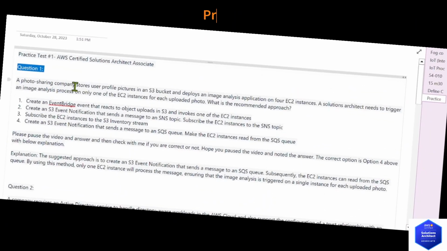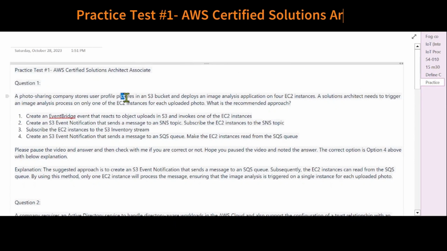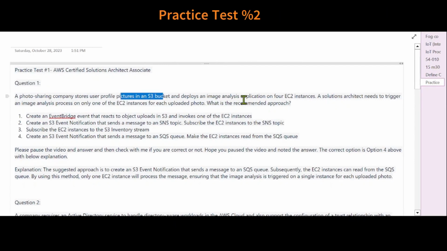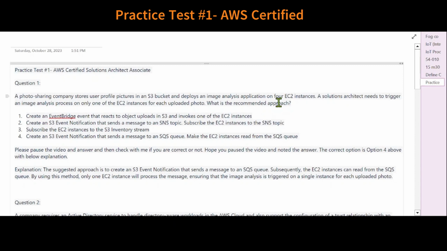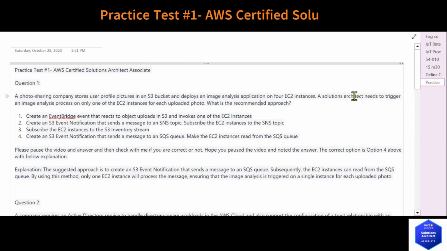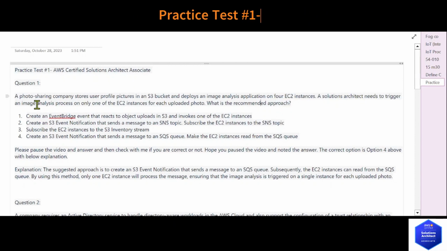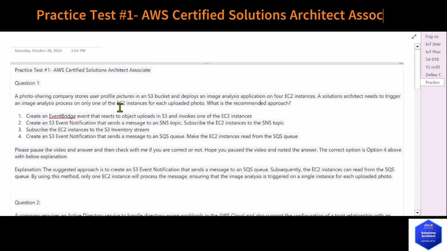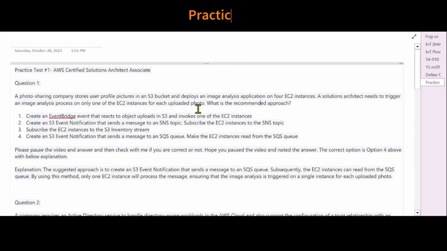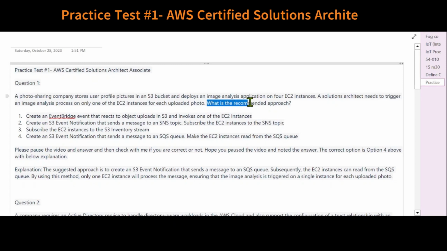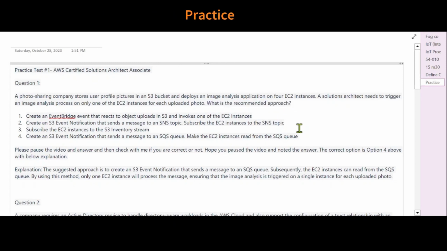Question 1. A photo sharing company stores user profile pictures in an S3 bucket and deploys an image analysis application on 4 EC2 instances. A solutions architect needs to trigger an image analysis process on only one of the EC2 instances for each uploaded photo. What is the recommended approach?